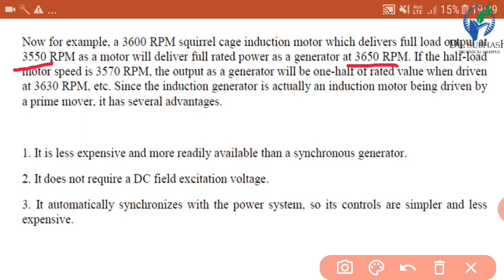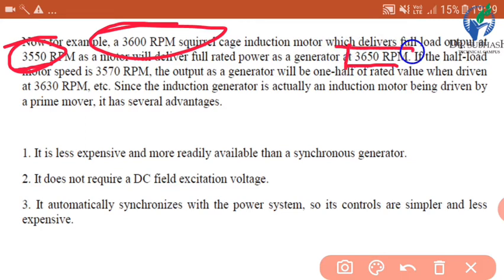So we can see here the machine is a 3600 rpm type, and at full load whenever it is run as a motor, at that time the speed will decrease. It will be 3550. It means 50 rpm is decreased, and if the same machine is used as a generator, then for full rated power the speed will be 3650 rpm. It means it is above the 3600 rpm.